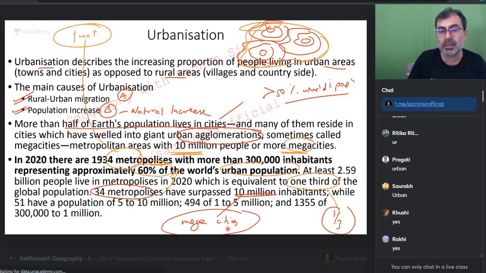Now सुन के तो अच्छा लगता है, mega cities. Listening to the word mega, we feel happy. Okay, mega city means big cities. Please understand, mega city means problem cities. Pressure on everything.